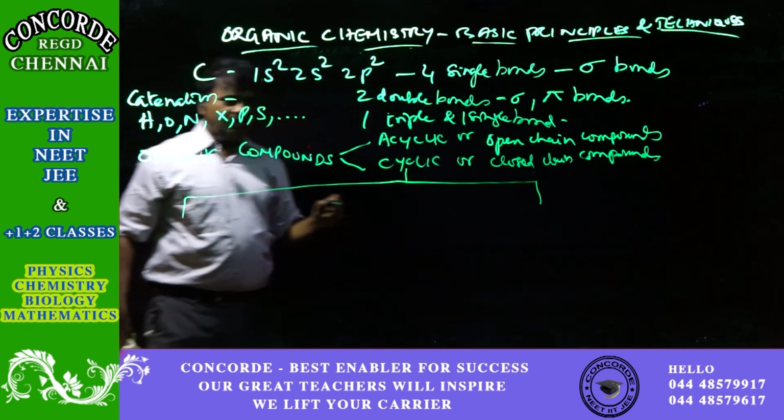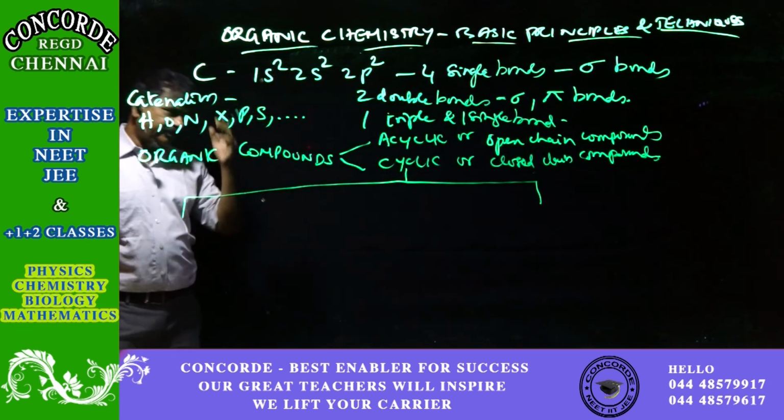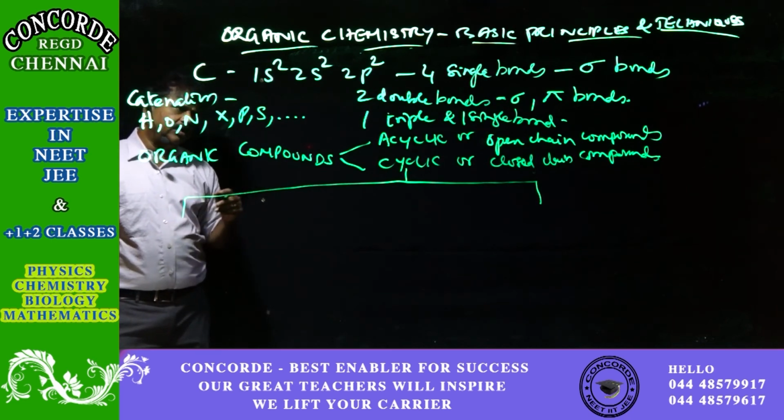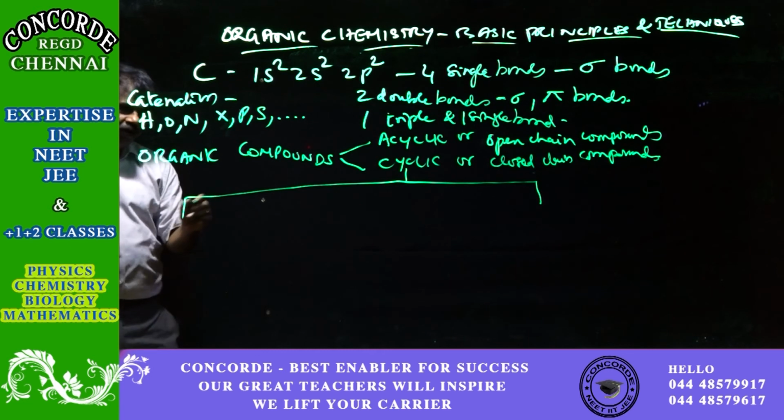The cyclic compounds can be further divided into alicyclic and aromatic compounds.